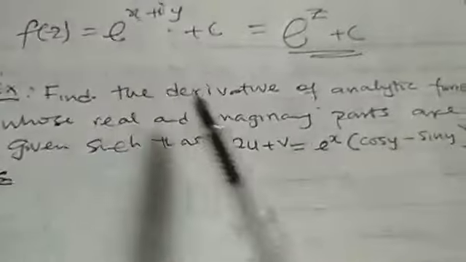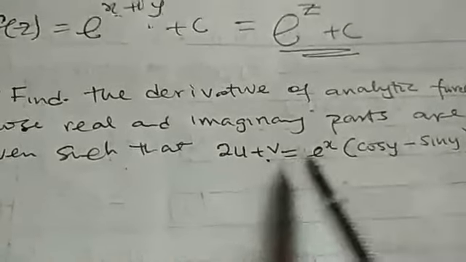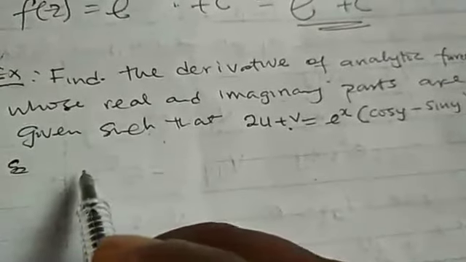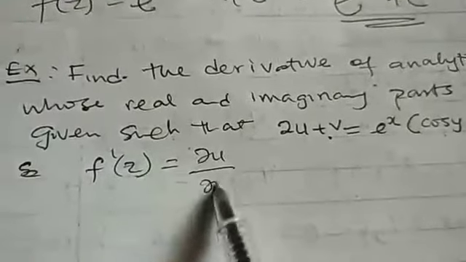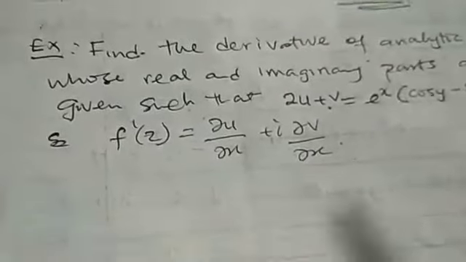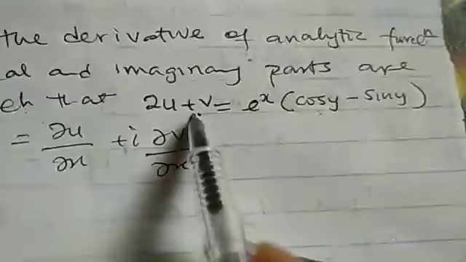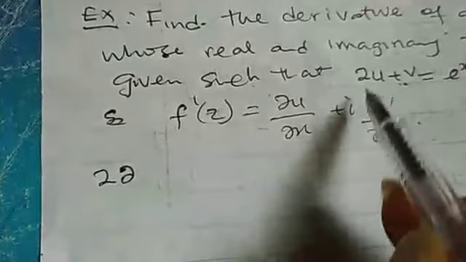Another example: find the derivative of the analytic function whose real and imaginary parts are given such that this is this. Now, to get this, we first need to differentiate this one with respect to x. The question is, what are we looking for? We are looking for the derivative of this function, which simply means du dx plus i dv dx. So in this case, we differentiate this equation with respect to x.